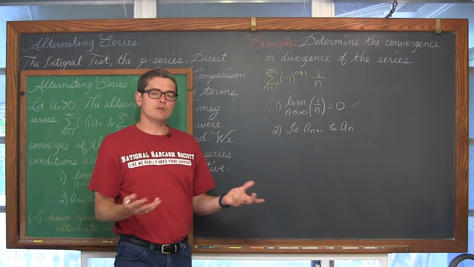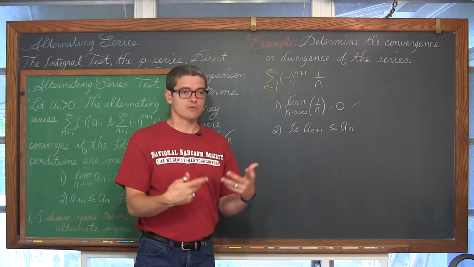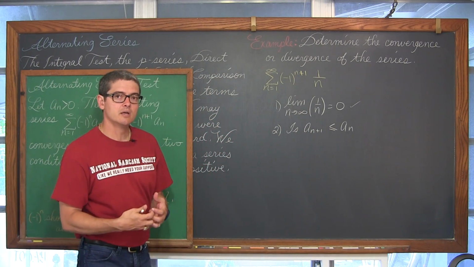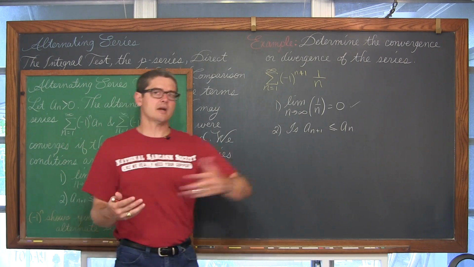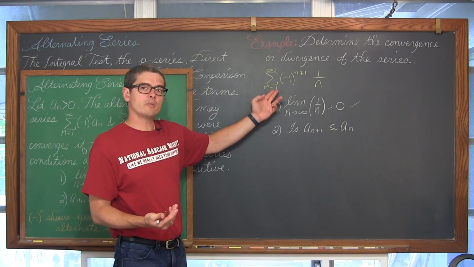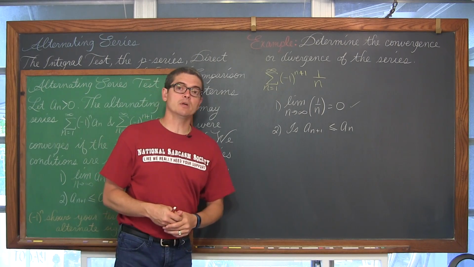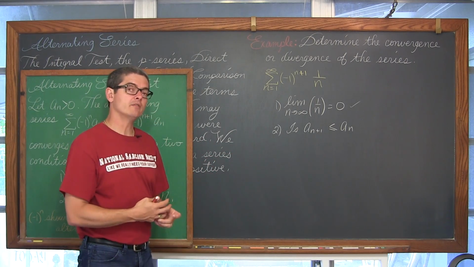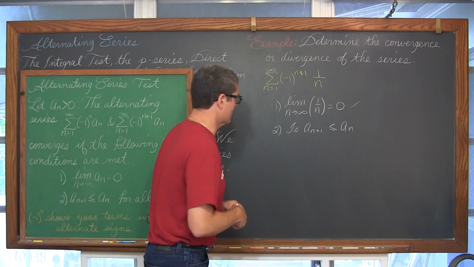Or you can find the first derivative and show that the first derivative is negative, which of course, if the first derivative is negative for the entire domain, it's monotonic decreasing, or, with series, we really care about that domain being all positive integers. So is the function decreasing when all your domain values are positive? And I'm going to switch back and forth between those as we go through our examples.